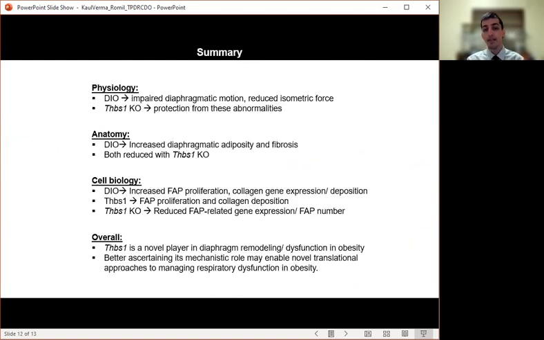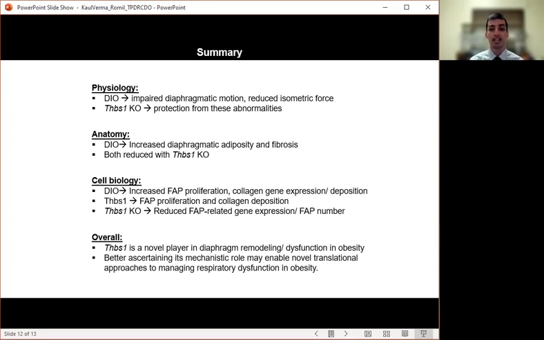In summary, physiologically, diet-induced obesity impaired diaphragmatic motion and reduced specific force, and both of these were protected in the THBS1 knockout. Anatomically, diet-induced obesity increased diaphragmatic adiposity and fibrosis, both of which were once again reduced in the THBS1 knockout.